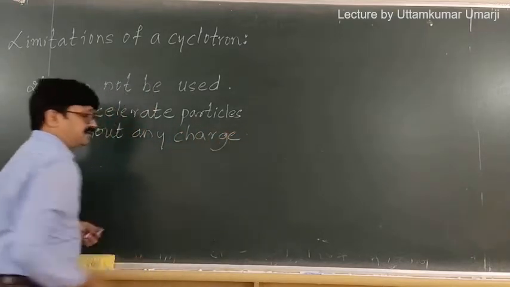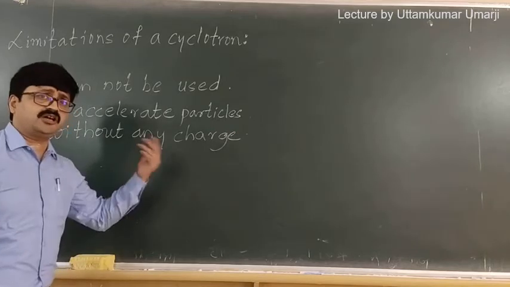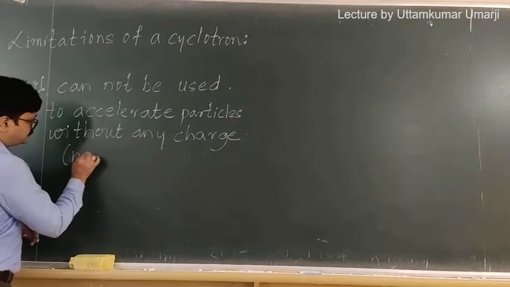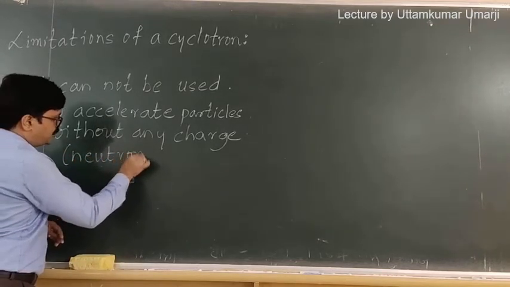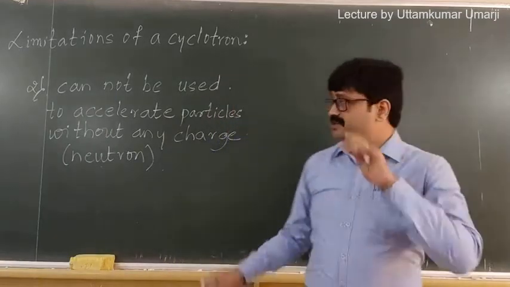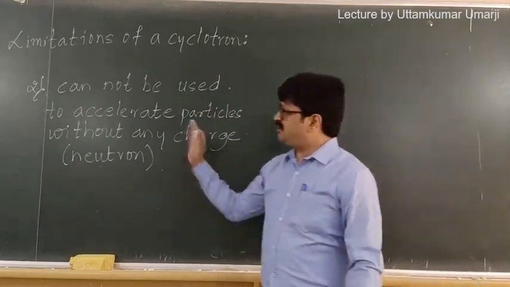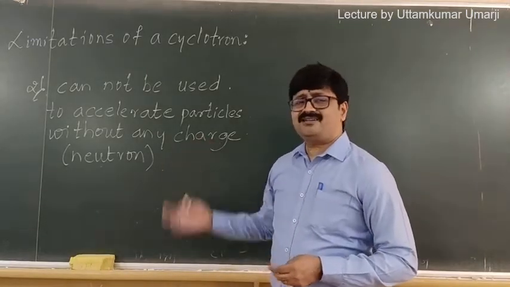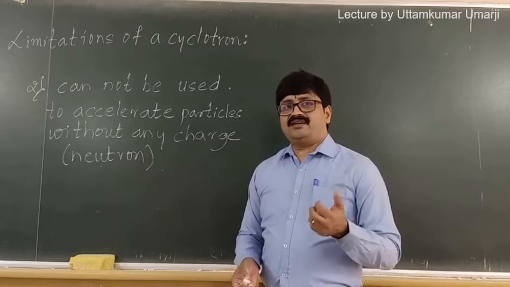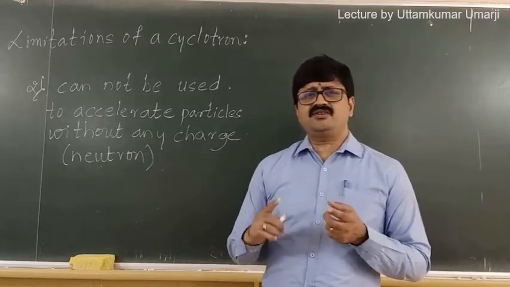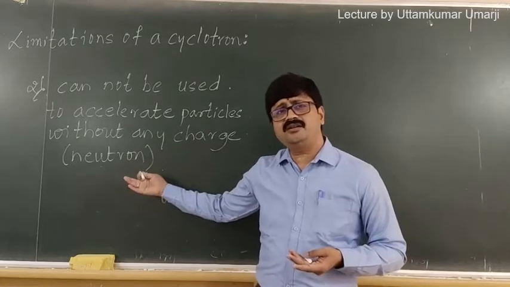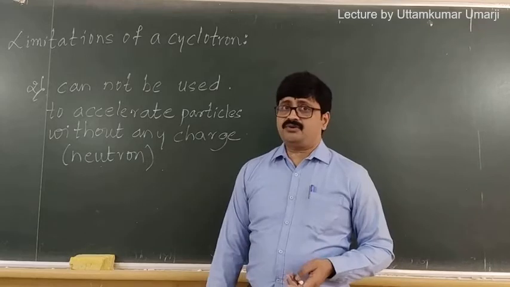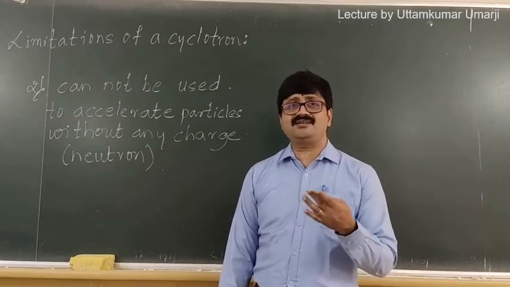What is the meaning of it? Any particle which does not have a charge cannot be accelerated. For example, we have the neutron. Neutron is a classic example of a chargeless particle, correct? So I cannot make use of a cyclotron to accelerate a chargeless particle like a neutron, because the alternating electric field in the cyclotron will not affect this neutral particle at all, correct? Accordingly, we cannot make use of a cyclotron to accelerate particles like the neutron.